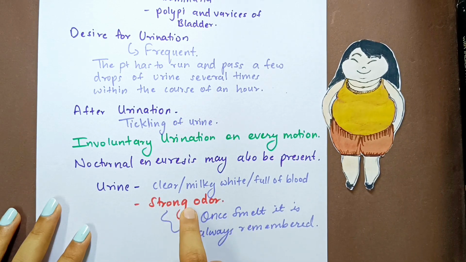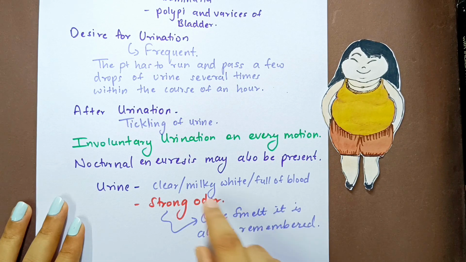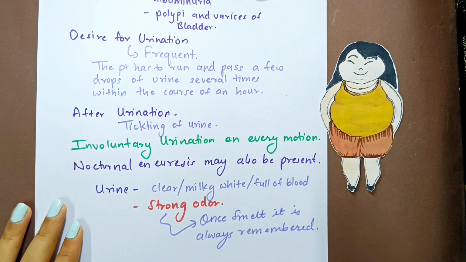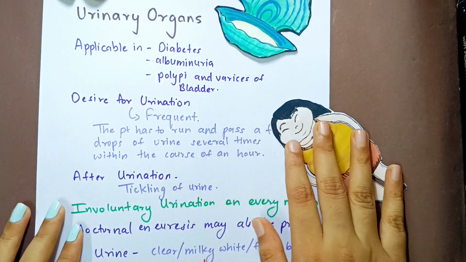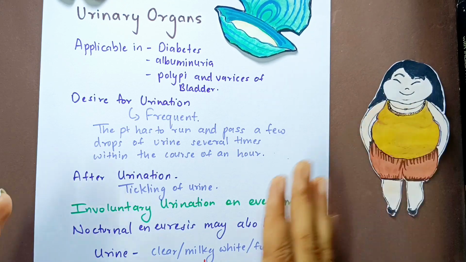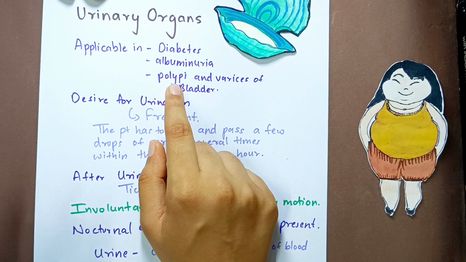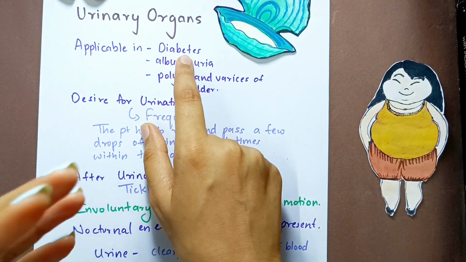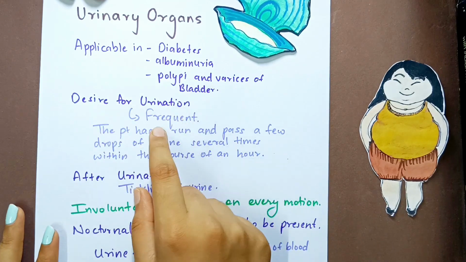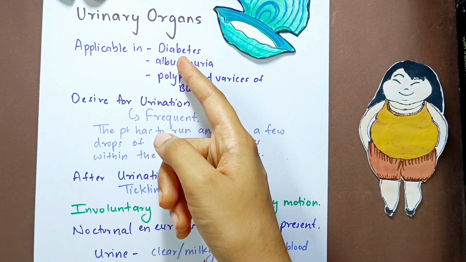The odor is so strong that Dr. N.M. Chaudhary says, once smelt, it is always remembered. These are the words of Dr. N.M. Chaudhary. He says that if you smell it once, you will always remember. That is how strong the odor of the urine is. So that's what we learnt about urinary organs. We learnt about conditions in which it can be used, and polypi being the one you can easily remember. And diabetes, obviously, because diabetes has this symptom of polyuria, and then desire for urination. And you already saw that the patient has frequent urination, which is a symptom of diabetes, polyuria.